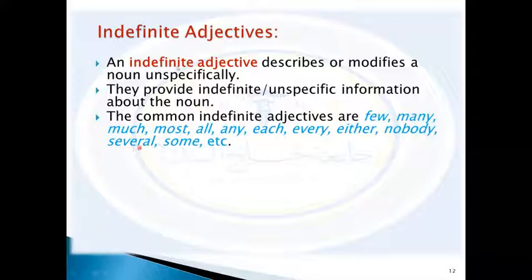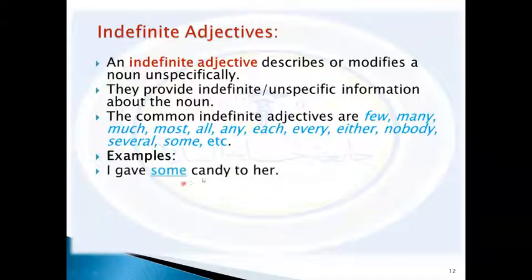We think of several as what? Even some is an indefinite adjective. So all the words in blue are considered as indefinite adjectives. They also describe or modify nouns unspecifically. For example, I gave some candy to her. I gave some cakes to her. Okay. I want a few moments alone.